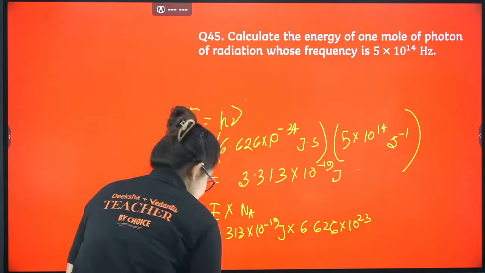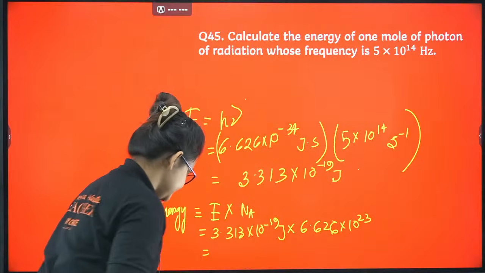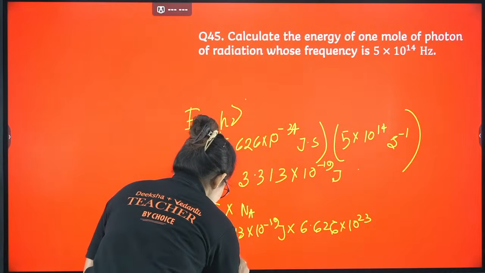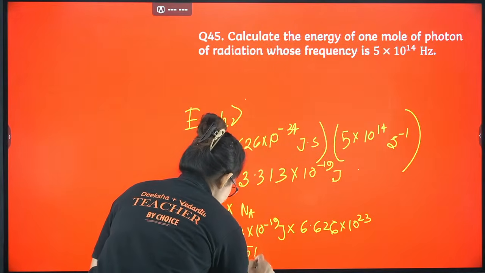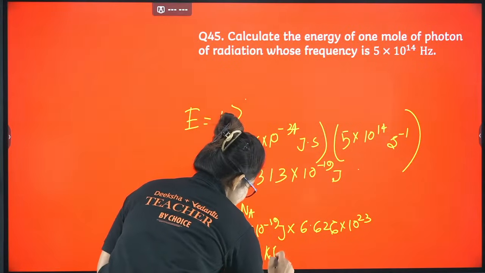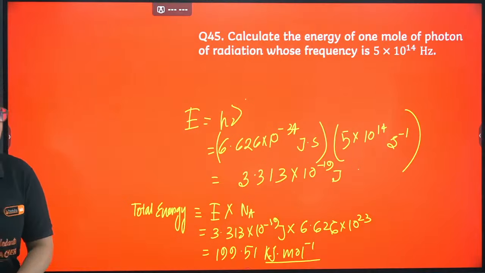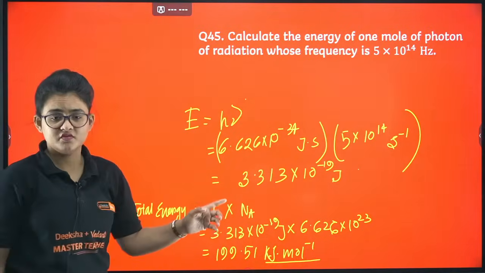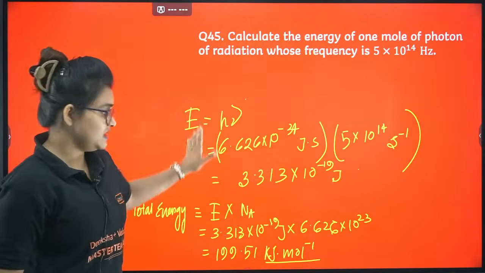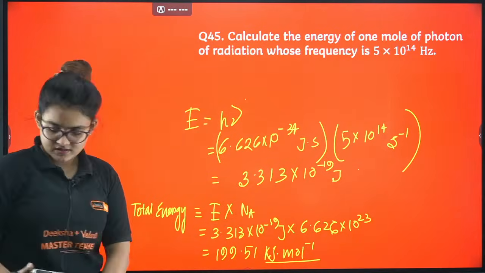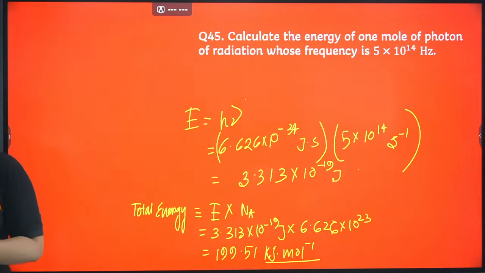So yes, if you calculate, it will come up something like 199.51. This is in the kilojoule unit, okay? Kilojoule per mole, like that you will get. Okay, I guess it's clear to you. This is a question taken from the model paper, so it's an important one. Please don't forget to proceed with it.